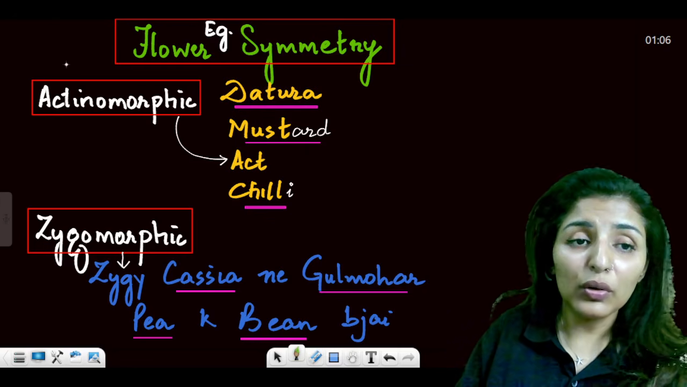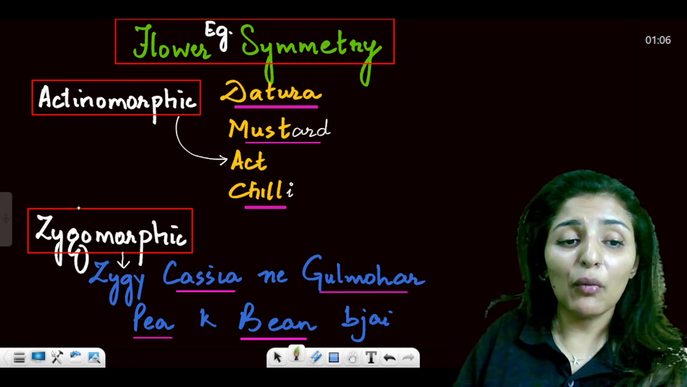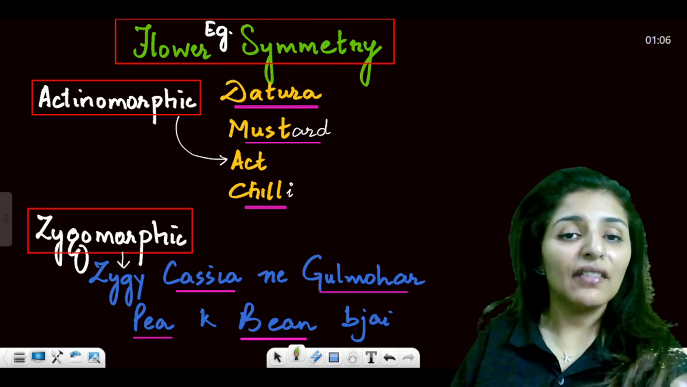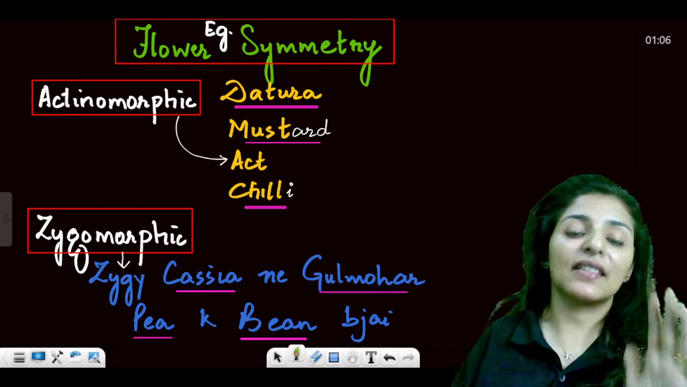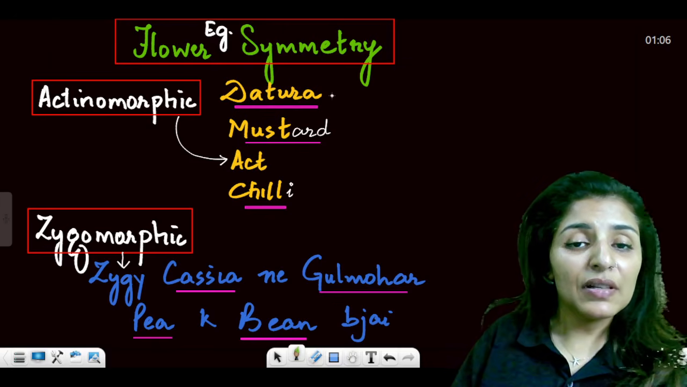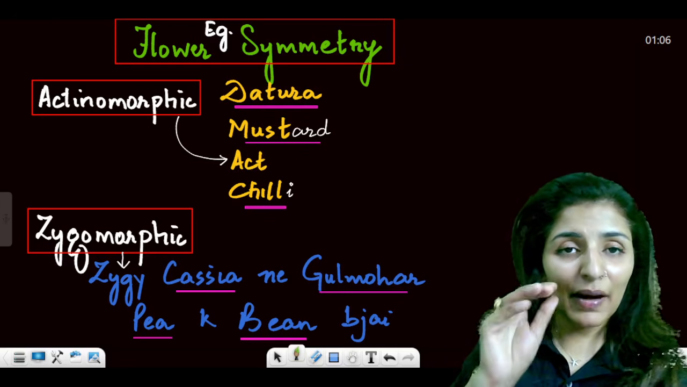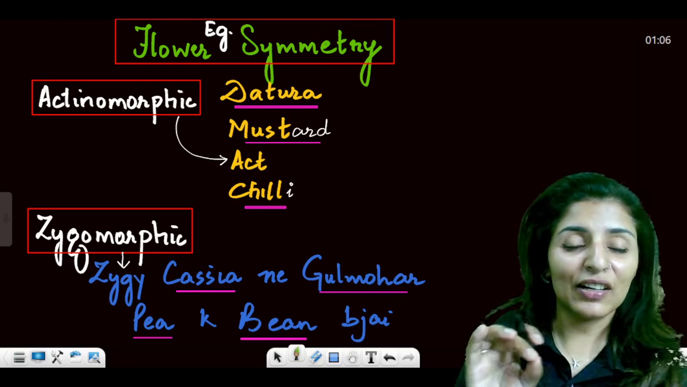So we know there are two types of symmetries in flower, actinomorphic and zygomorphic. So for actinomorphic, we have Dhatura, mustard, chili. There are three examples, Dhatura, mustard and chili. Act is to remind you that these are the examples of actinomorphic.